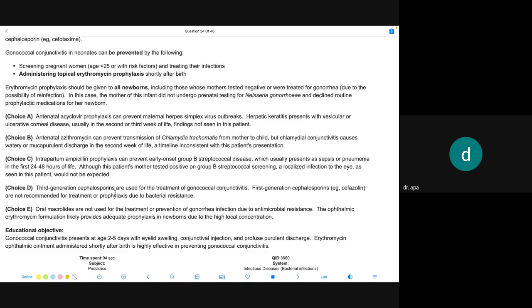So several things. One is this patient's age, 2 to 5 days. Gonococcal conjunctivitis comes within 2 to 5 days, and we will get purulent discharge, conjunctival injection, purulent discharge. And if the conjunctivitis already happened, then we give third generation cephalosporin. Third generation cephalosporin is cefotaxime. And for prevention, we have to give topical erythromycin as a prophylaxis.